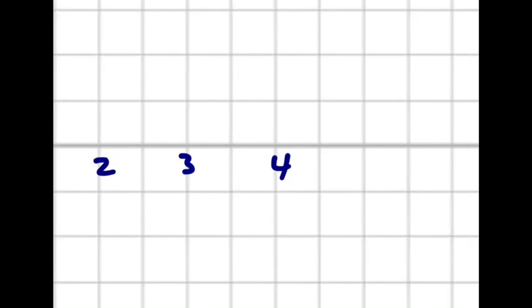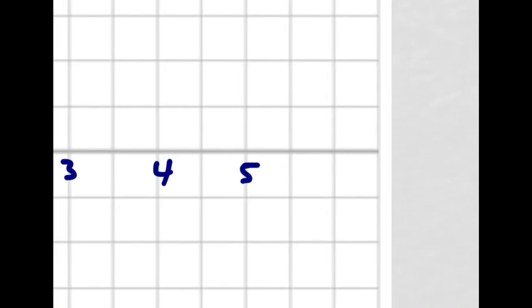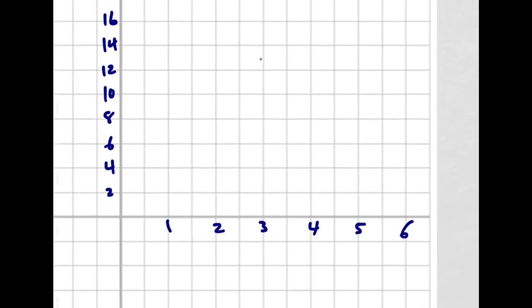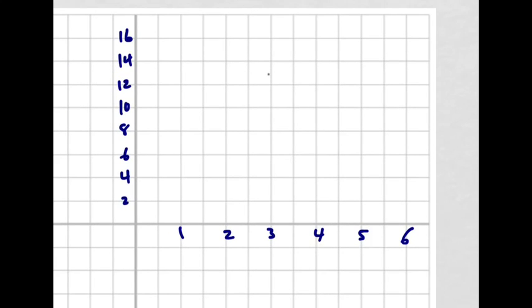Actually, I'll skip a space. I'll do every other square. Okay, there we go. And of course, down here is 0.